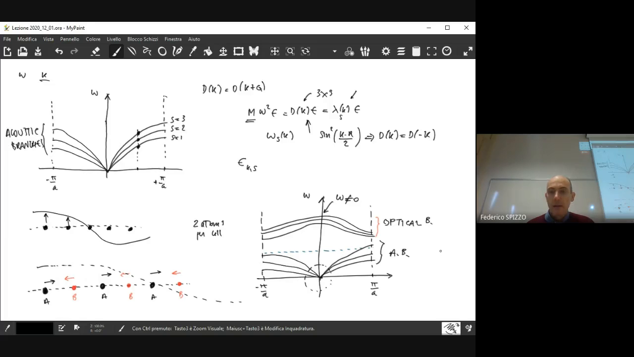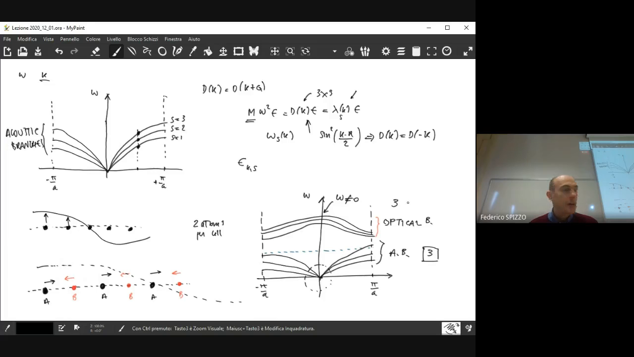So in this case, you have both optical branches and acoustical branches. In general, irrespective of the number of ions that you have in the cell, you always have 3 acoustic branches. The optical branches are found only if you have more than 1 atom per cell.